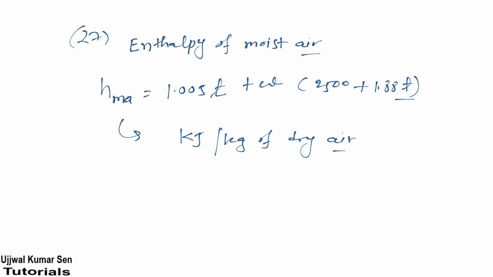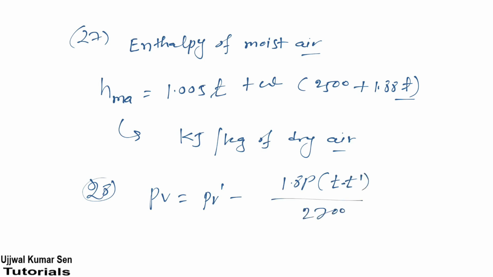Okay, now let's come to what? Last one, that is what? Ferrel formula. In this formula, PV is equal to PV dash minus 1.8 (T minus T dash), divided by 2700, multiplied by P, right? Now maybe you're thinking, what is PV? What is PV dash? What is T and what is T dash? T I have already shared with you, dry bulb temperature. Now T dash is what?